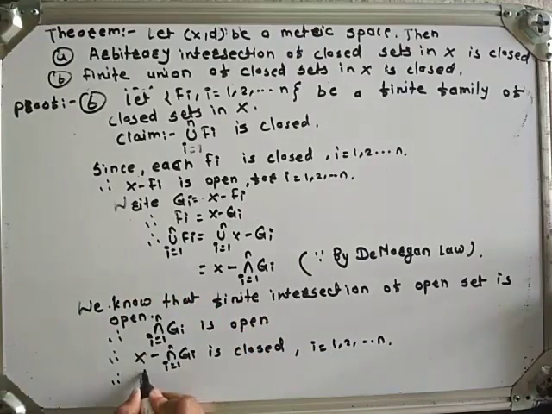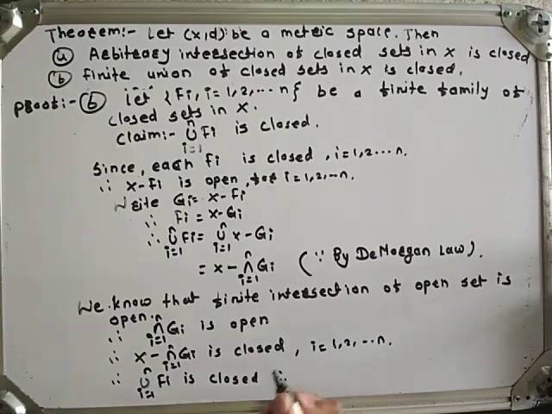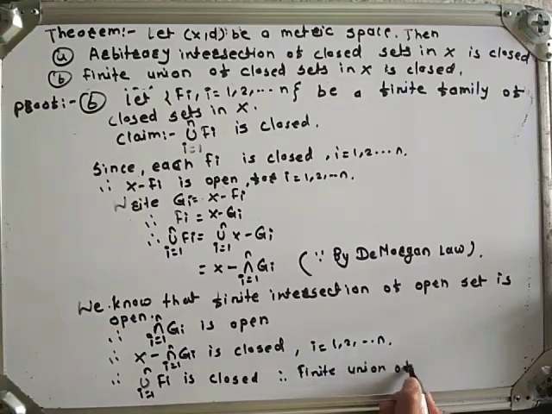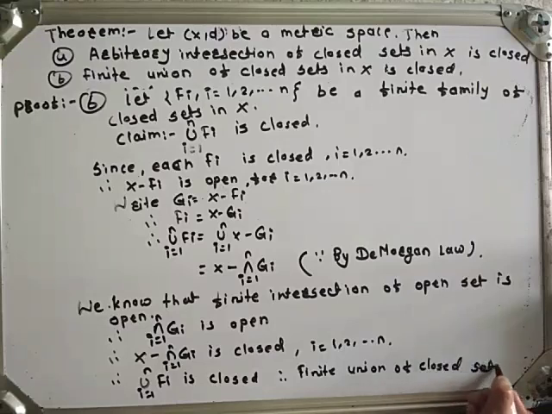Union i runs from 1 to n Fi is closed. Hence, in the next line write down: finite union of closed sets in X is closed.